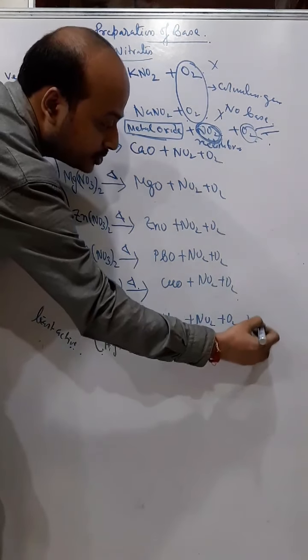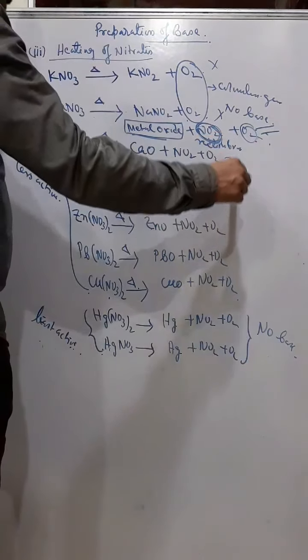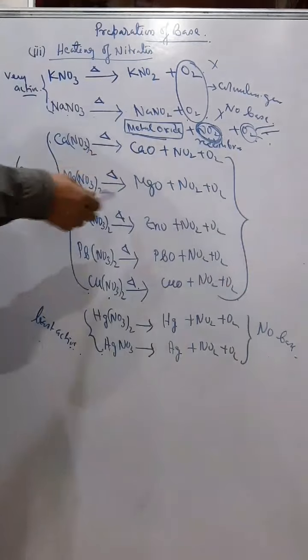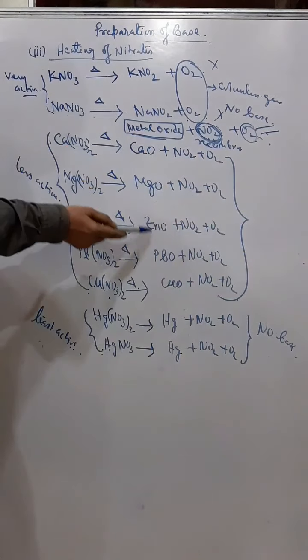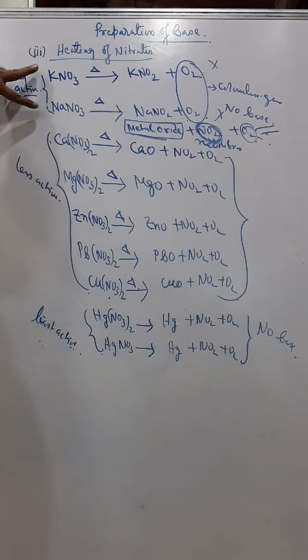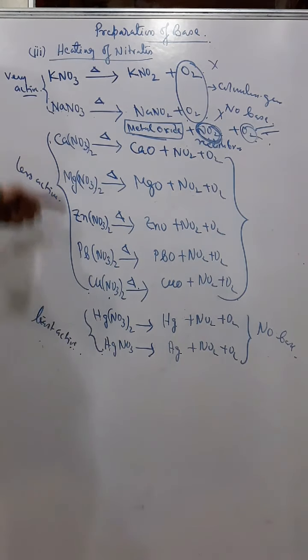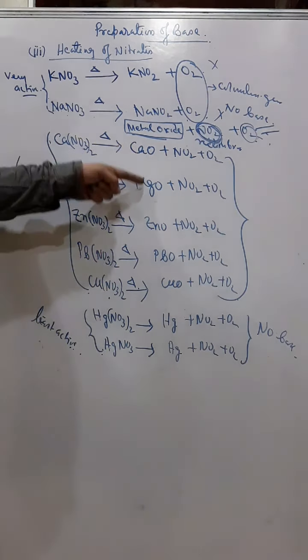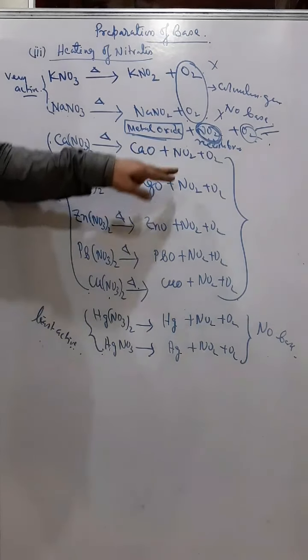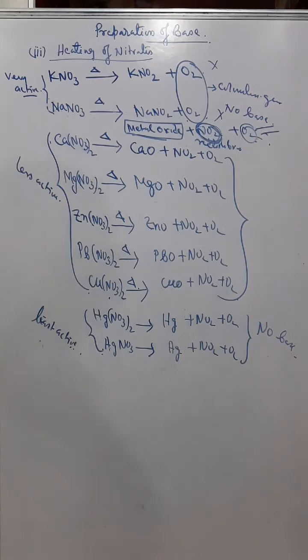So in these two cases also we are getting no base. Only from here to here are bases produced, that's calcium to copper. So we are not getting a base from potassium or sodium nitrate, or from mercury and silver. But leaving these, if we heat any nitrate, we get metallic oxides known as bases, we get brown fumes of nitrogen dioxide, and we get oxygen gas. Okay, so this is about heating of nitrates.